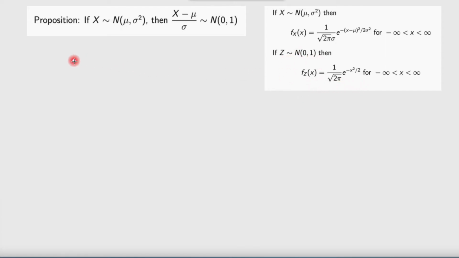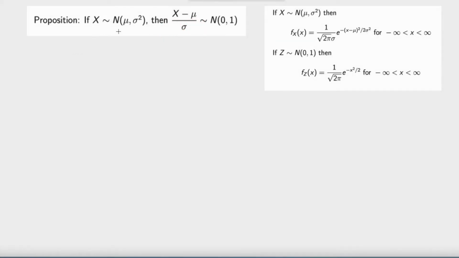Let's first prove a very useful fact. If x follows a normal distribution with the parameters mu and sigma, then (x minus mu) divided by sigma follows a standard normal distribution. In other words, we can convert a normal random variable x to a standard normal random variable by subtracting the mean and dividing by the standard deviation.